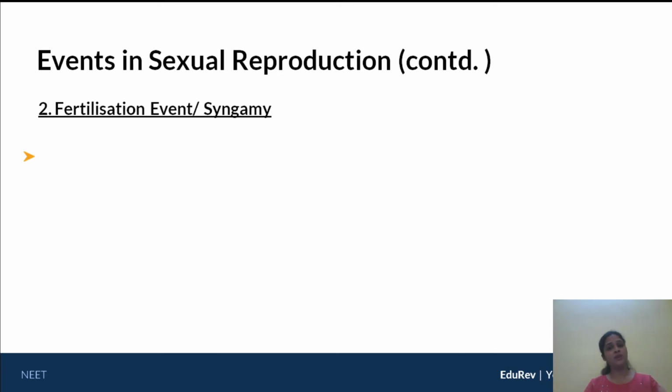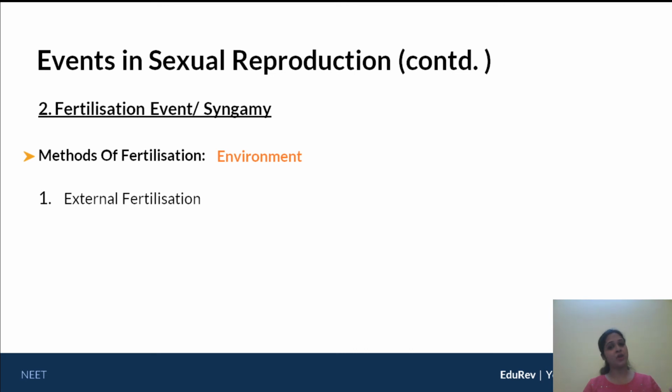Now, let's move on to the next event. So we've studied pre-fertilization. We move on to the next event, that is fertilization or syngamy. Syngamy, the word syn implies synchronized gamete fusion. Now, what are the different methods of fertilization? These different methods of fertilization basically come in because of the environment in which fertilization is occurring. For example, you can have something called as external fertilization, but you can also have something called as internal fertilization.